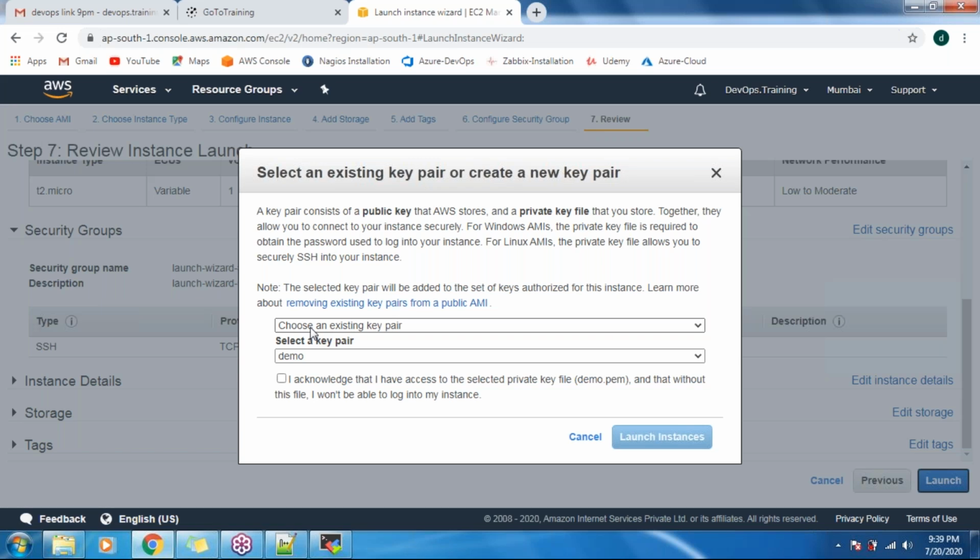Once you download this key pair file, in the console you will come to know which key pair the instance has been created with.